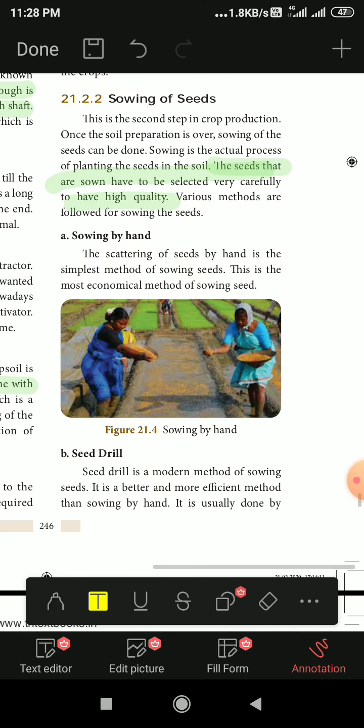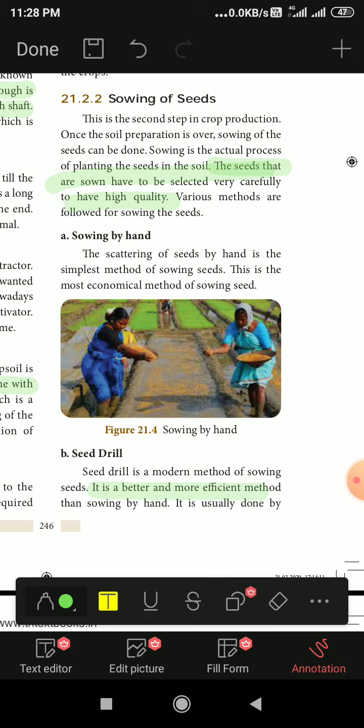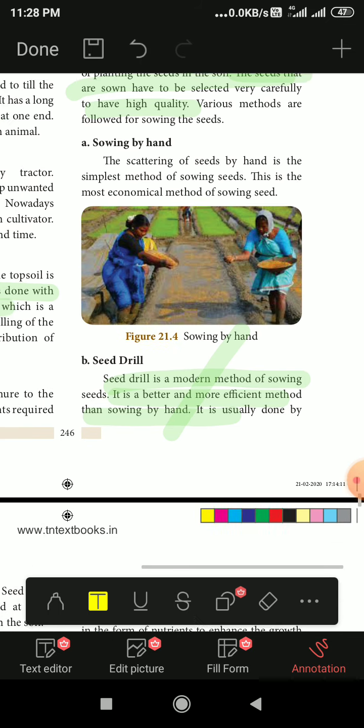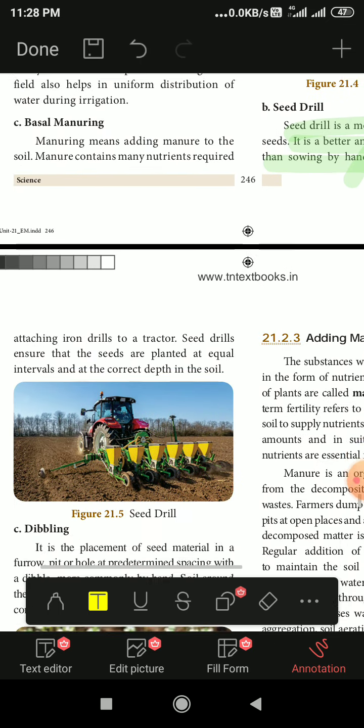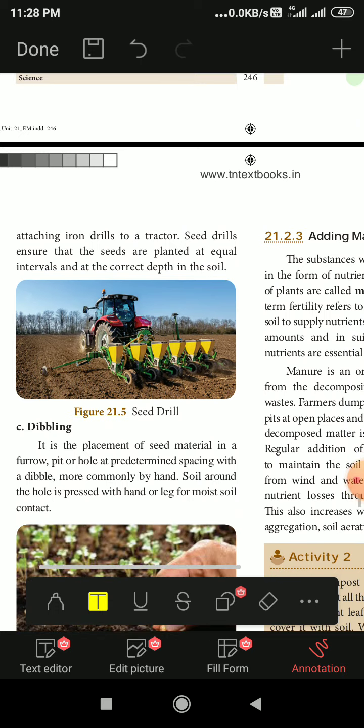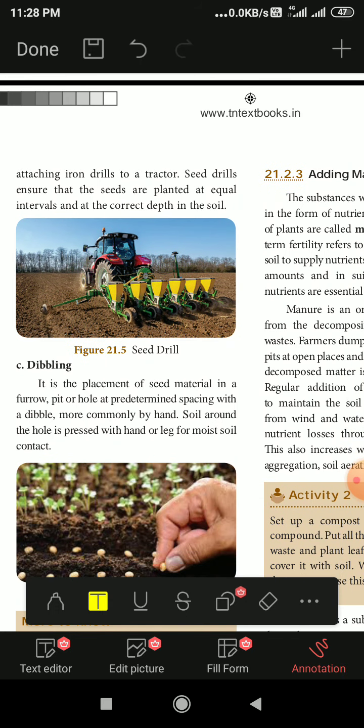Then sowing by hand. This is how it is done by hand. It can be done by machines also. In the picture you can see two ladies sowing the seeds, scattering the seeds. Then the seed drill is the modern method of sowing seeds. It is more efficient than sowing by hand because the seeds are spread uniformly in the fields. When sowing manually, sometimes more seeds fall here and there, but in the seed drill method it is done uniformly by the machine.